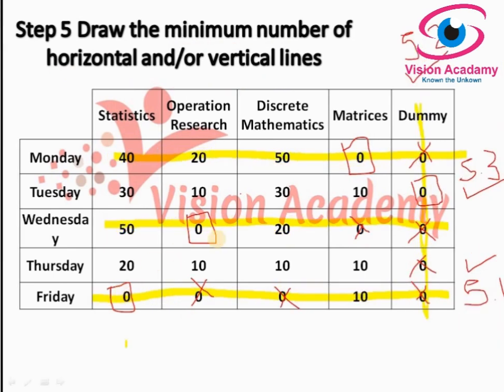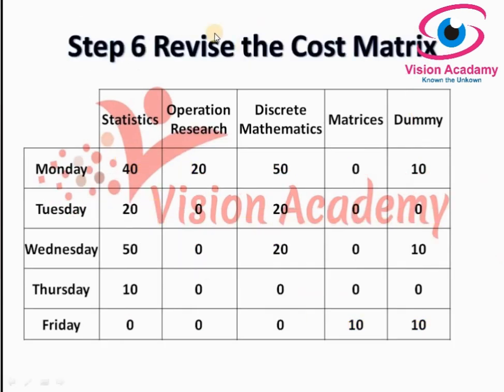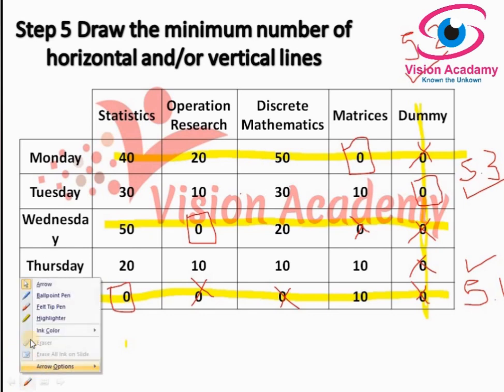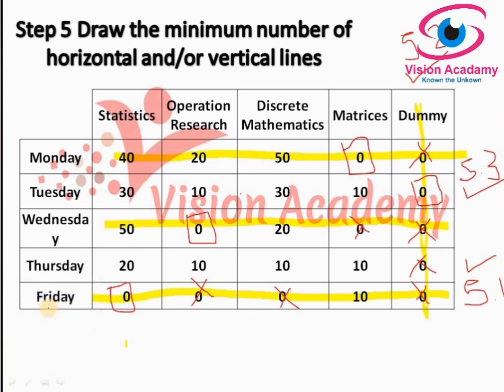After finishing step number 5, let us move into the next step called step number 6. Step number 6 says revise the cost matrix. So to revise the cost matrix, you need to follow sub steps in step number 6. First, step number 6.1 says find the smallest element not covered by any of the lines.